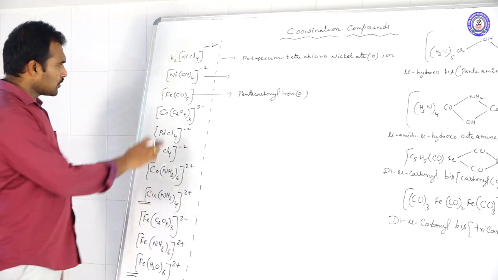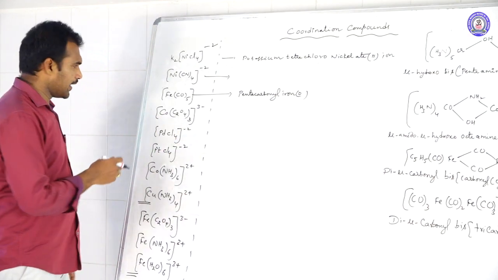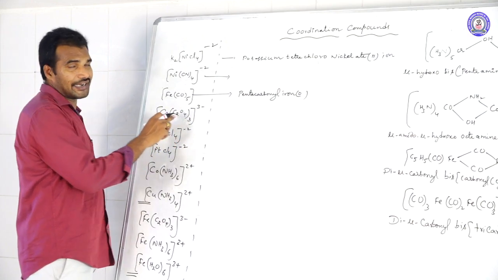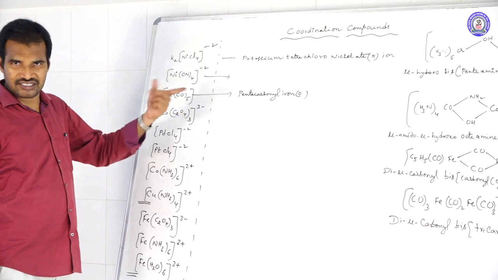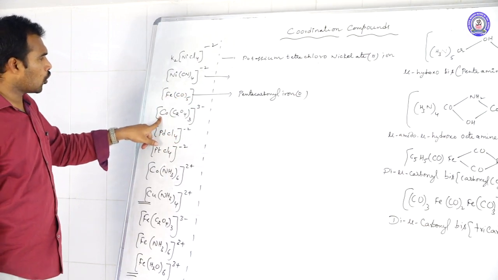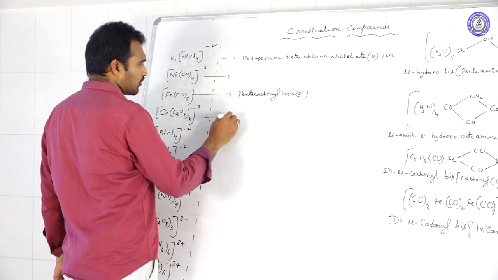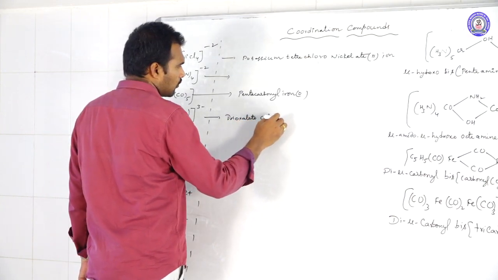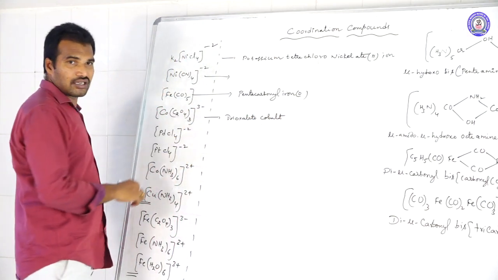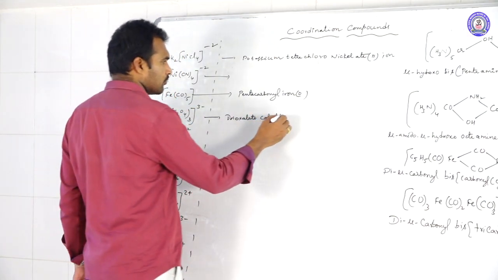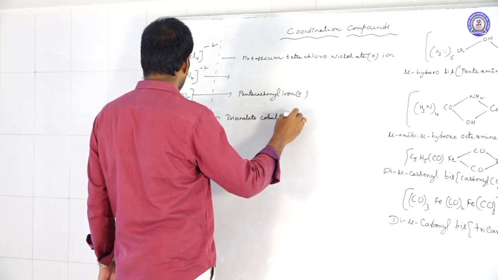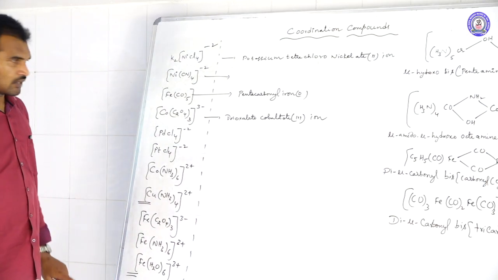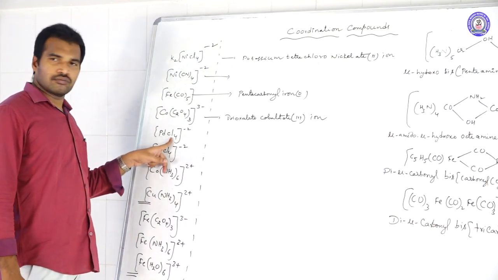Next, coming to this one. This is the oxalato ligand. It is bidentate, no problem. And how many are there? Three are there. So trioxalato, because it is a negative ligand. Oxalato is -2. Trioxalato cobaltate. Why cobaltate? Because it has a negative charge. Cobaltate(III) ion.